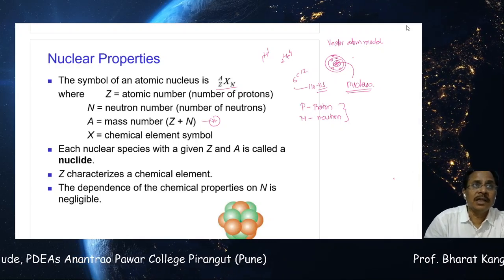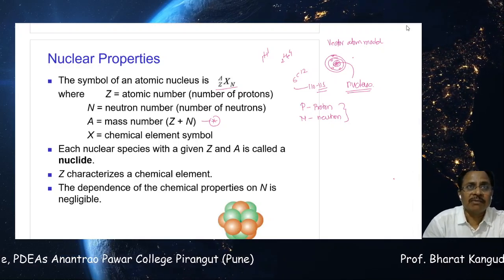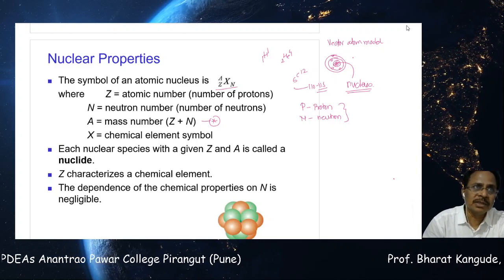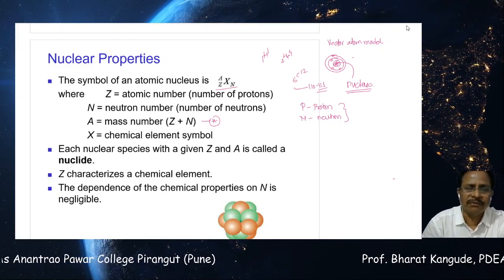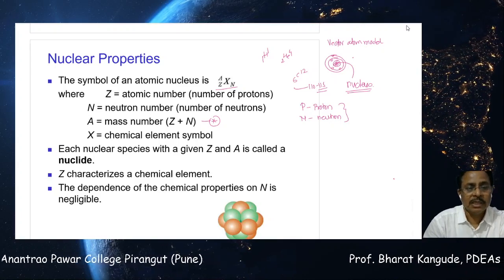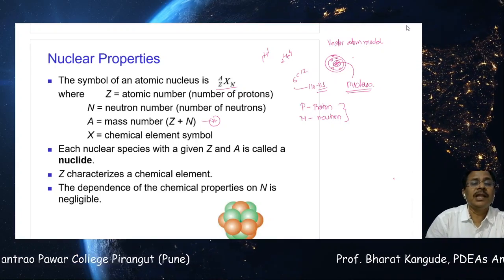And X is the English alphabetic letter, sometimes single, sometimes double, mostly single and very few times double. You know all that. So this is the chemical element symbol.